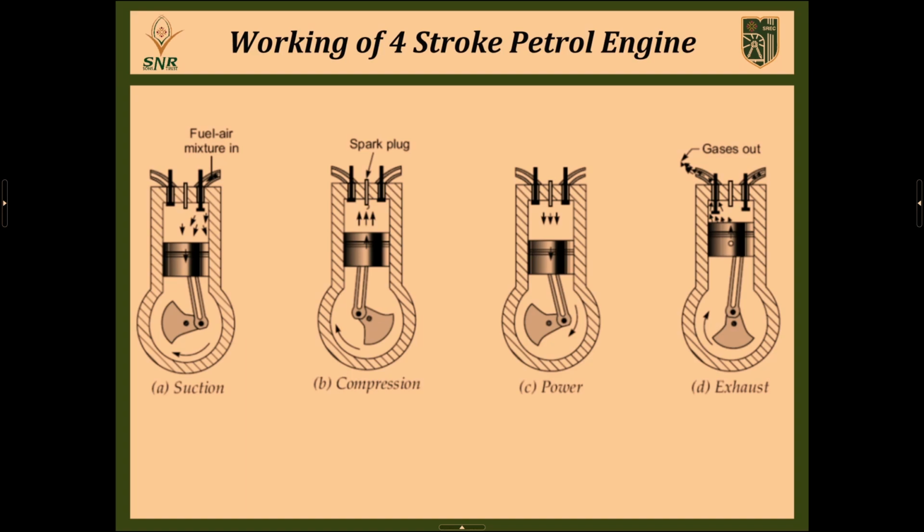The purpose of the carburetor is to mix the air and the fuel. Here the fuel is petrol. The petrol and air are mixed in the adequate amount with the proper percentage, like 50-50 or 40-60 or 20-80, and after that the fresh air and fuel like petrol will enter the cylinder during the suction stroke. But in a diesel engine, only air enters the cylinder, right? That is the second difference between petrol and diesel engines.